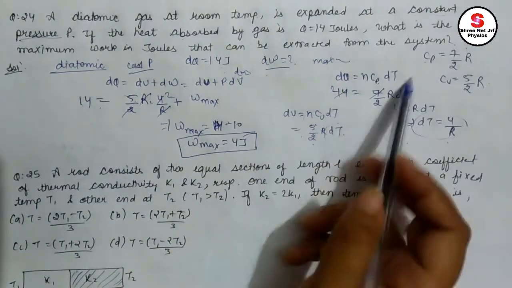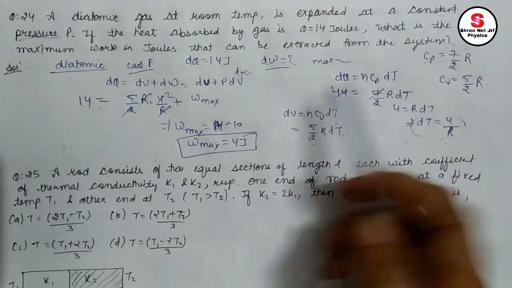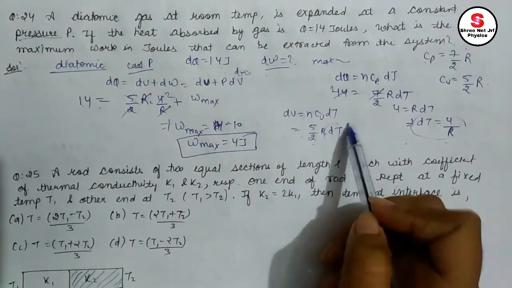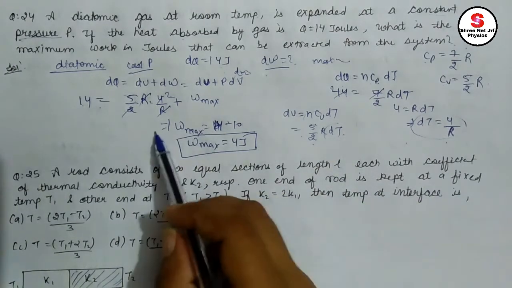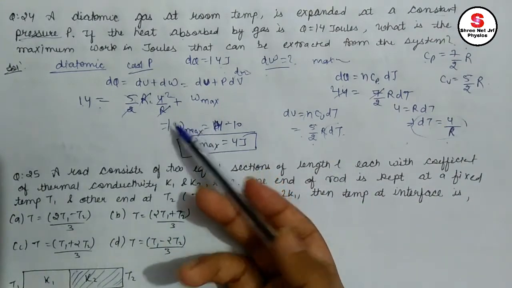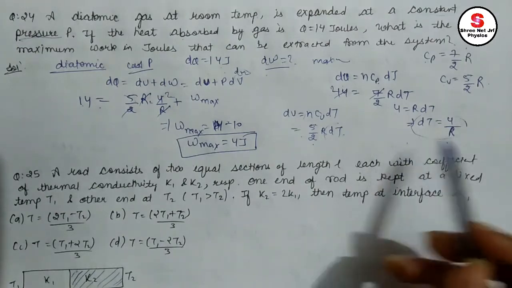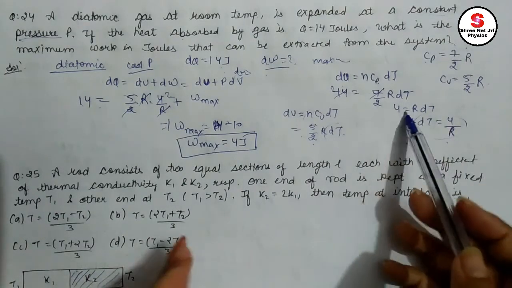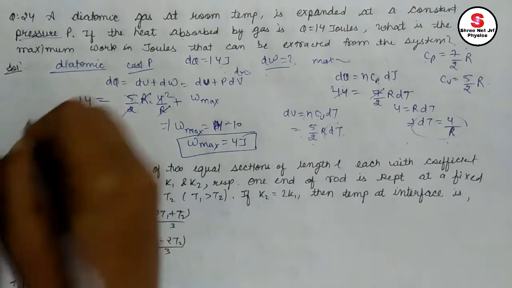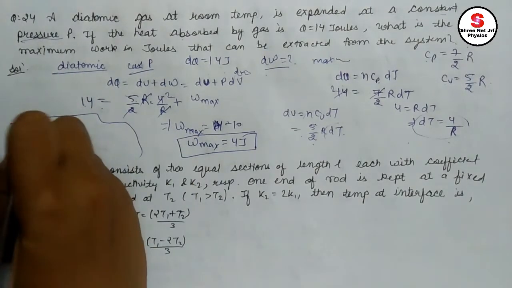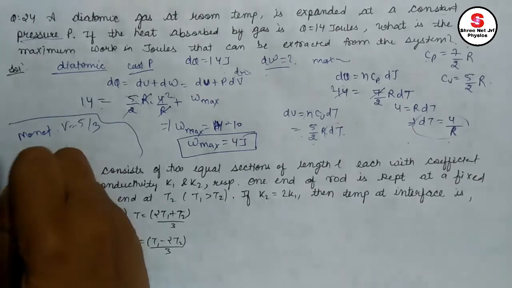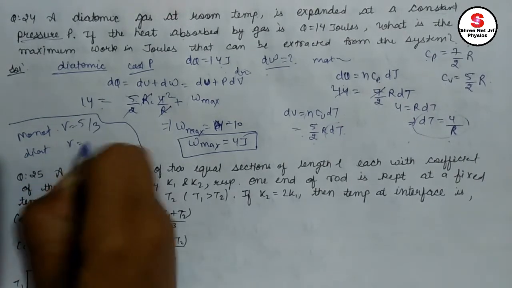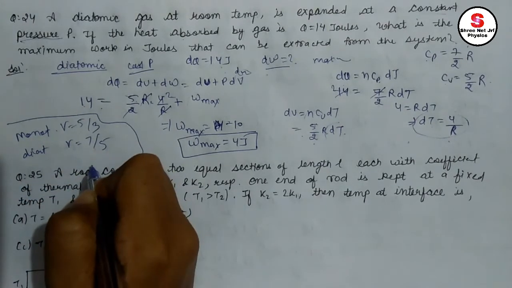Just use dQ equals n cp dT and dU equals n cv dT, and use the first law of thermodynamics. Don't substitute the value of R initially because it will be cancelled out later. No need to solve step by step, no need to put the value of R here. And for diatomic, I hope you remember all these things. For monoatomic, gamma equals 5 by 3. For diatomic, gamma equals 7 divided by 5.